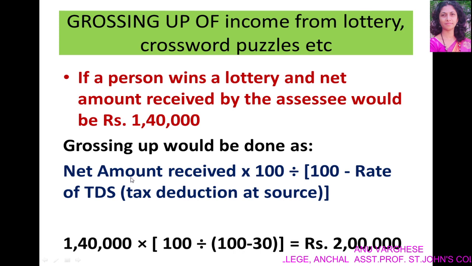The amount received is 1,40,000 into 100 divided by 100 minus 30, the TDS rate in this case. So 1,40,000 into 100 divided by 70 is rupees 2 lakh. So the total amount of winnings from lottery is rupees 2 lakh. Hope that is clear.